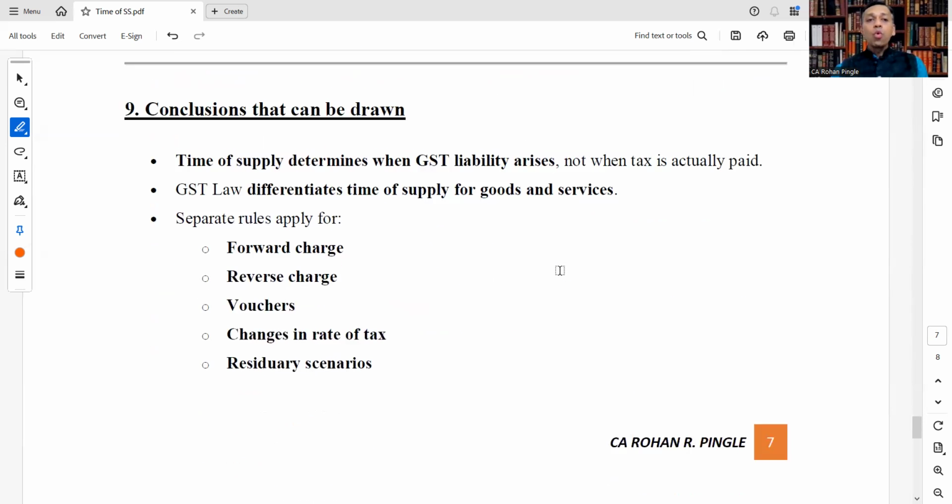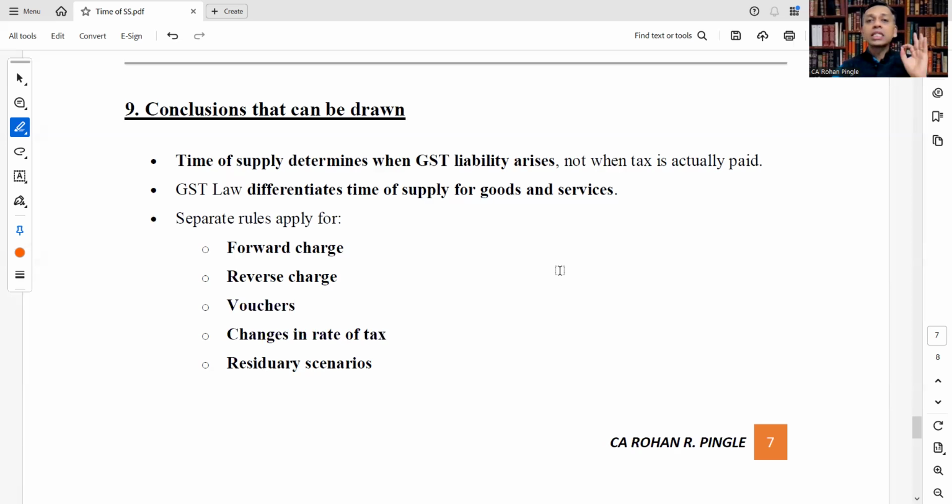Okay, now we are moving to conclusions that can be drawn from today's learning. We have covered section 12, section 13, and section 14. Section 12 talks about time of supply of goods. Section 13 talks about time of supply of services. Section 14 talks about change in rate of tax. Let's see what conclusions we can draw.